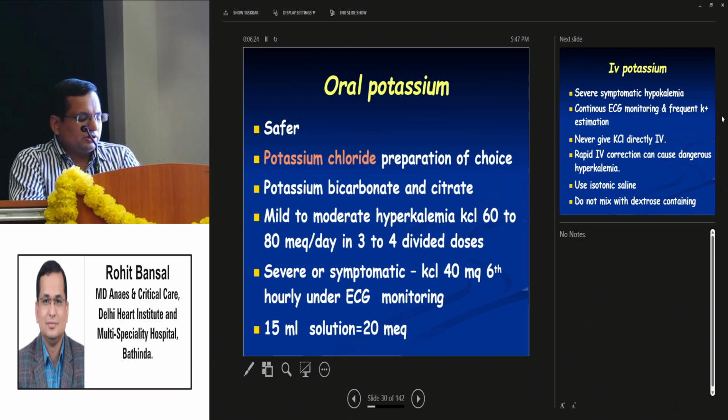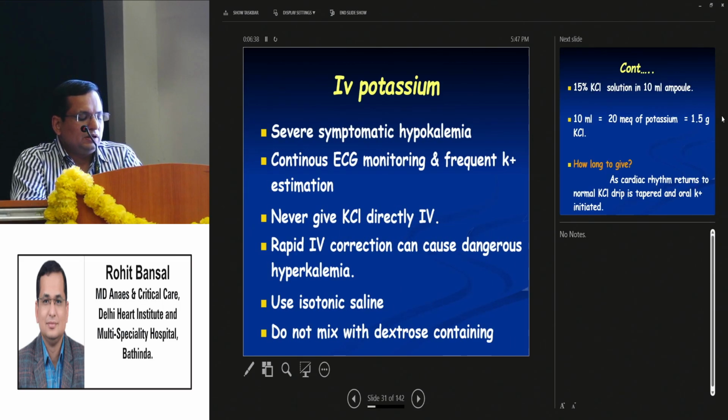KCl at 60 to 80 milligrams per day should be given in 3 to 4 divided doses. For severe asymptomatic cases, 40 milligrams every 6 hours under ECG monitoring. Each 15 ml of solution contains 20 milligrams of potassium. IV potassium is given only in severe symptomatic hypokalemia, with continuous ECG monitoring and frequent potassium estimation.